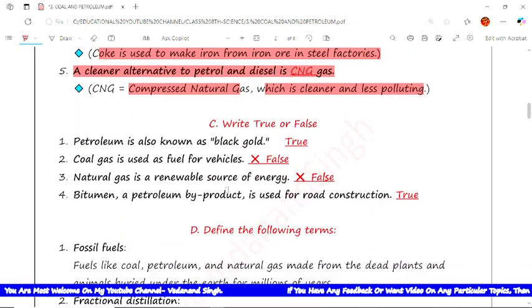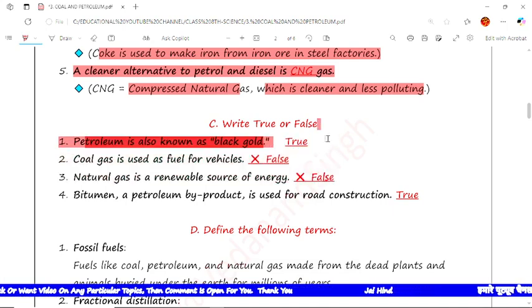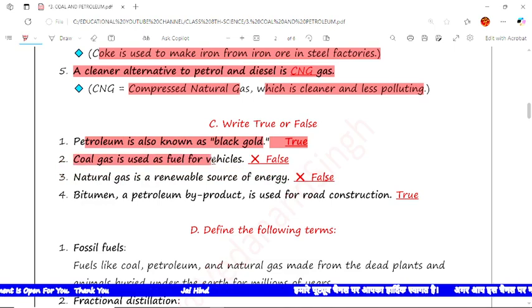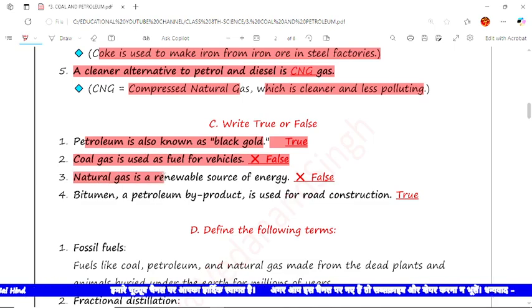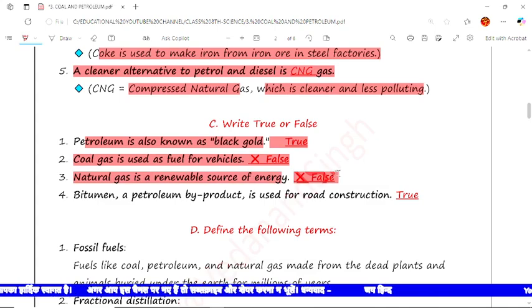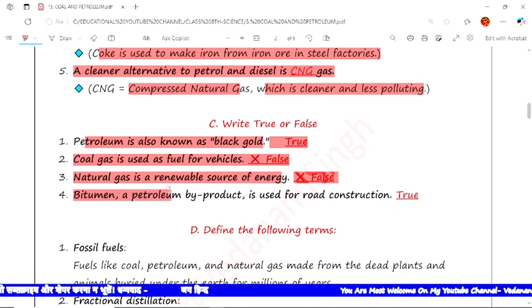Now the next type of question is true or false. The first: petroleum is also known as black gold. Yes, it is also known as black gold. The next question: coal gas is used as a fuel for vehicles. No, it is not used for vehicles. Next: natural gas is a renewable source of energy. No, it is false. Now the next: bitumen, a petroleum byproduct, is used for road construction.